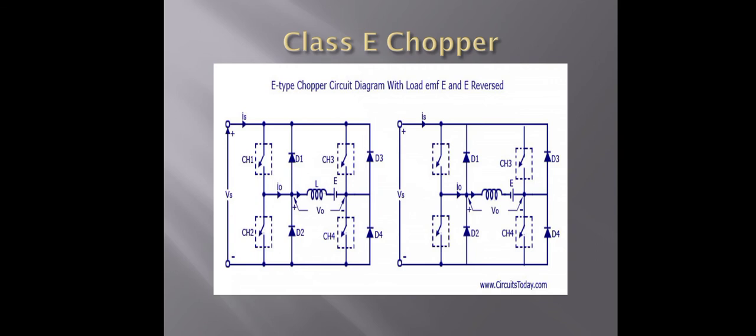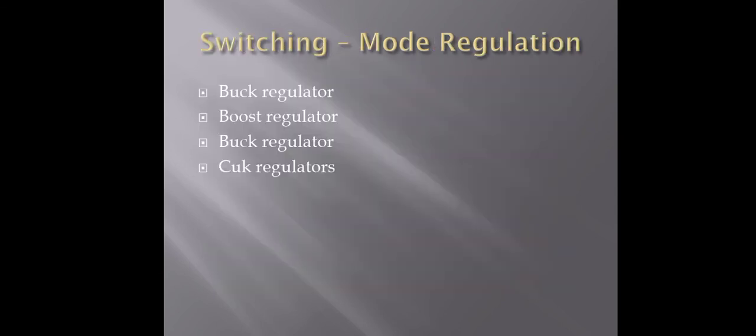This is the working of class E choppers. Now the next part is the switching operations, or the switching mode regulations. There are four types of regulations: buck regulator, boost regulator, buck-boost regulator and the Cuk regulator.